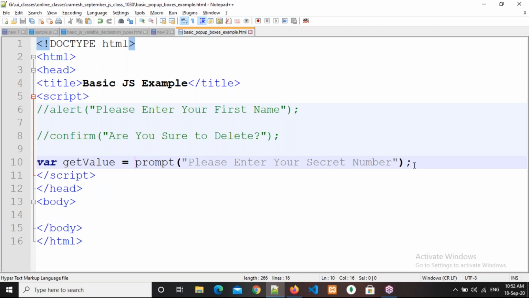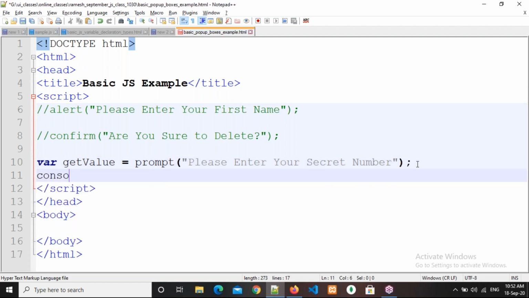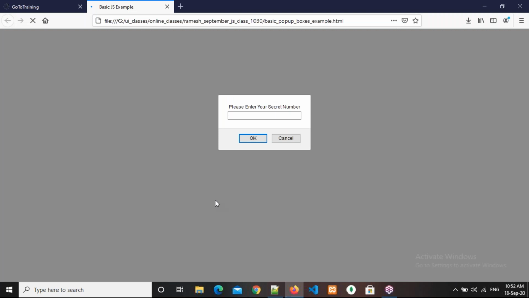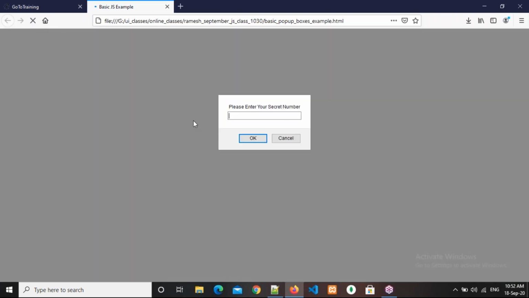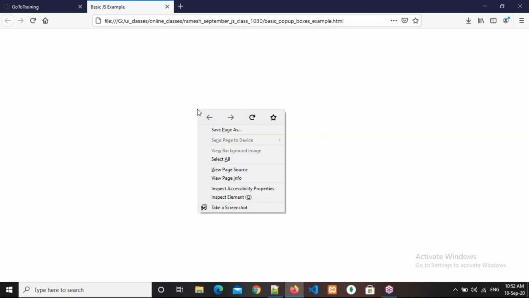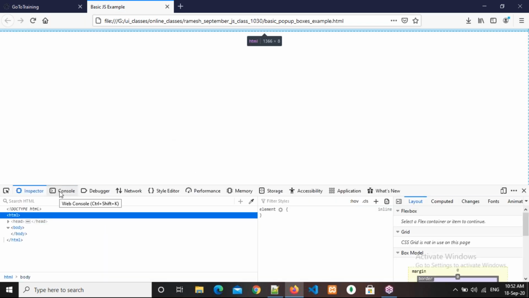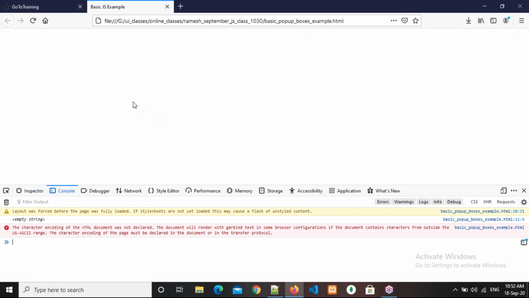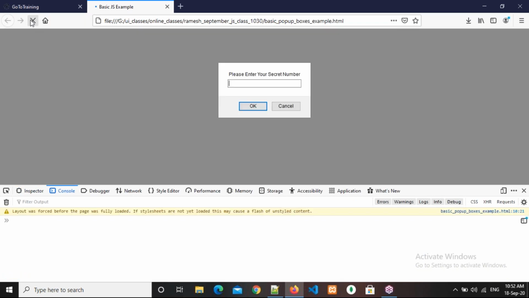Now what I will do, I can print in the console area the getValue. Save it. Now go to the browser, click on OK and refresh. Wait one second. Click on OK. Right click and click on inspect element. Go to the console area. Empty string. Now refresh it.